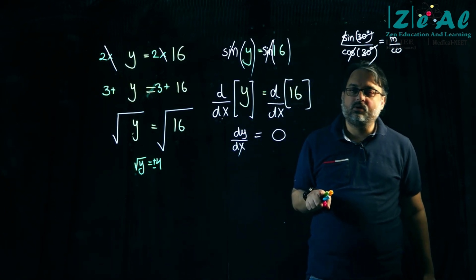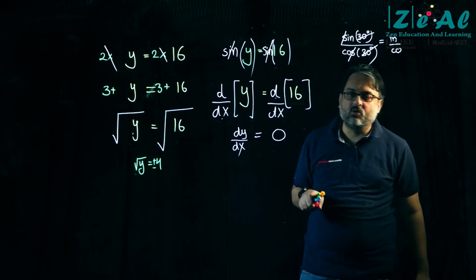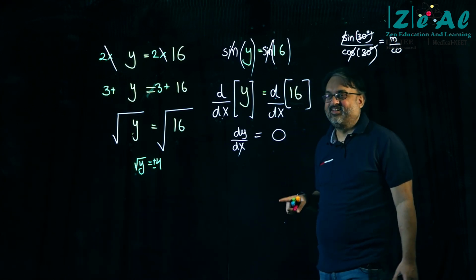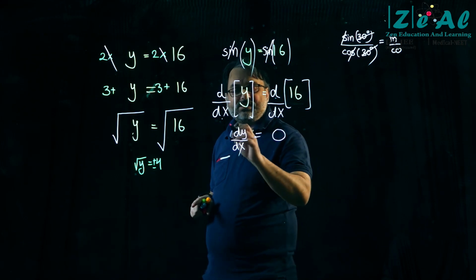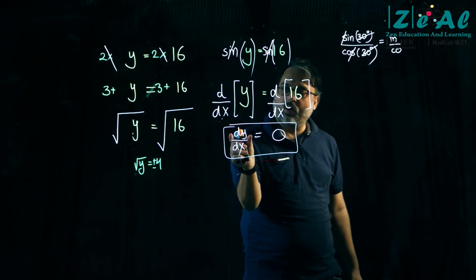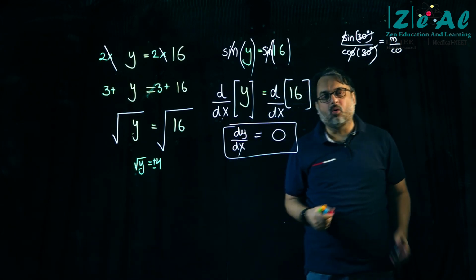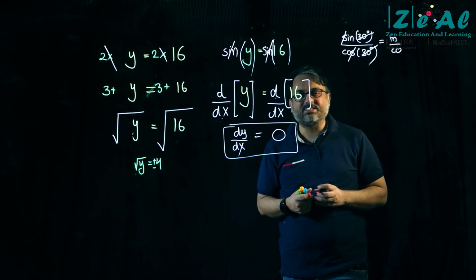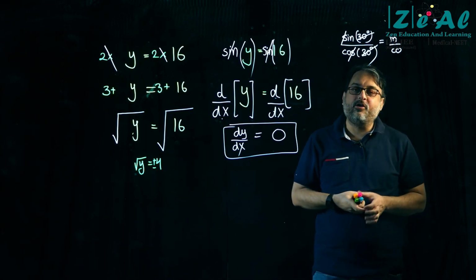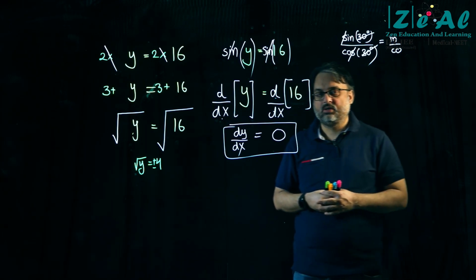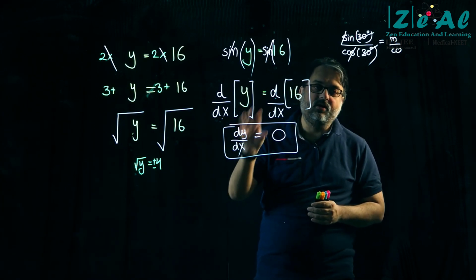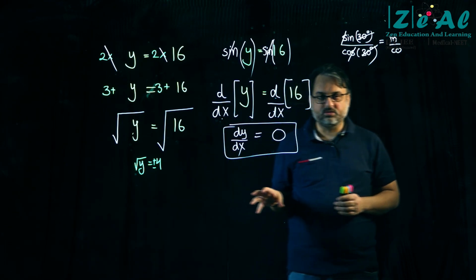If dy by dx equal to 0, can't we say that dx is 0? No. It just tells me that the change in y divided by the change in x is 0. This means that if I change the value of x in the graph, the value of y will not change. This is what it means.